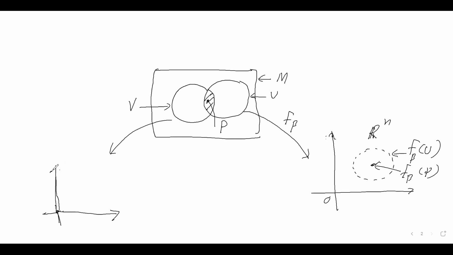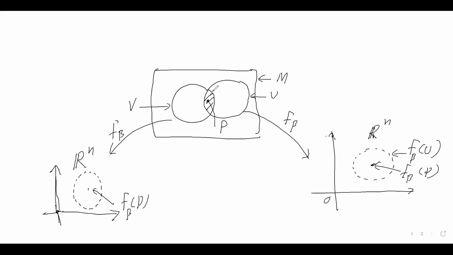Okay, so let's call this some sort of map. We don't know, something like this. So this is called F beta. This is the image of the point P under the function beta, F beta.